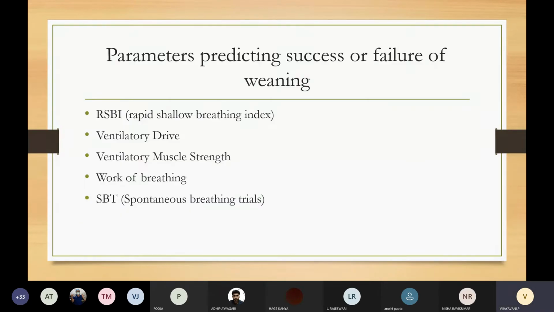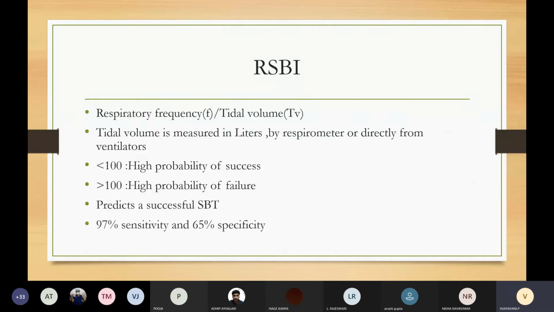Now coming to the parameters predicting the success or failure of weaning. In this, the first and the last parameters are very important. The first parameter is RSBI, that is rapid shallow breathing index. Next, ventilatory drive, ventilatory muscle strength, work of breathing, and lastly, spontaneous breathing trials.